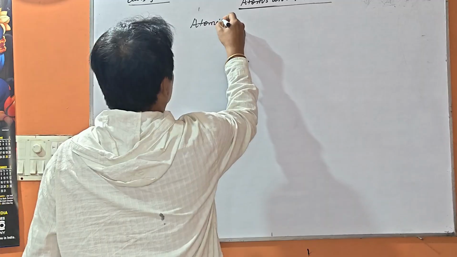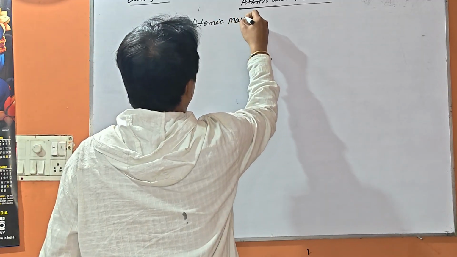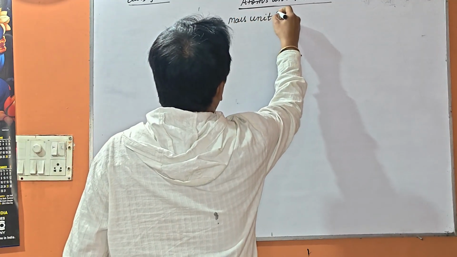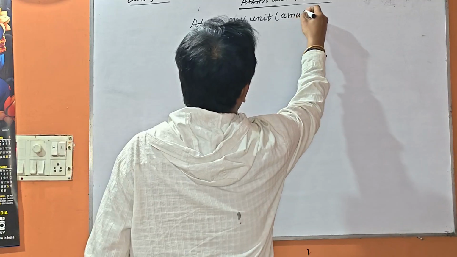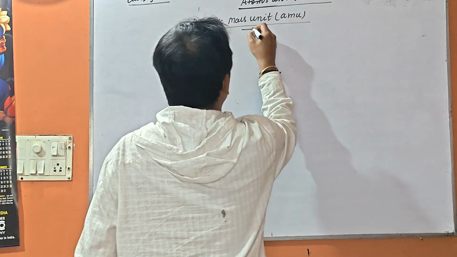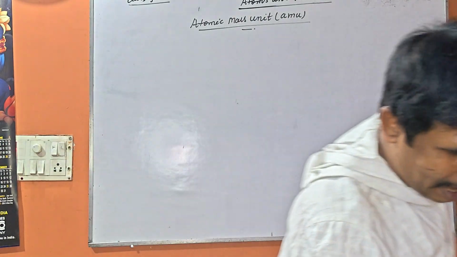Atomic mass unit, that is the AMU. In short we can say AMU.